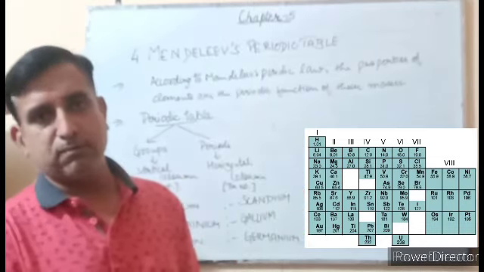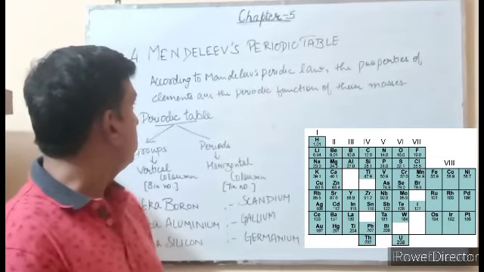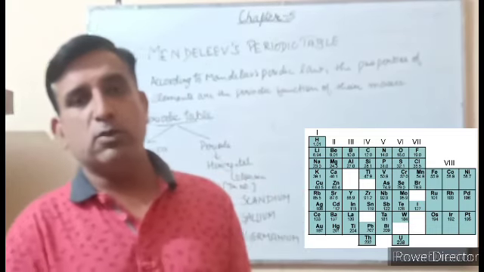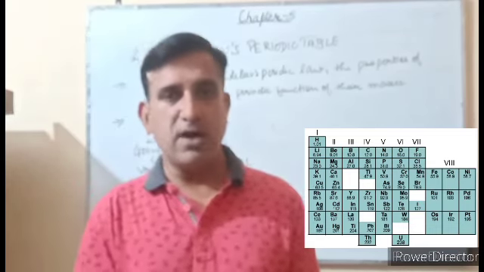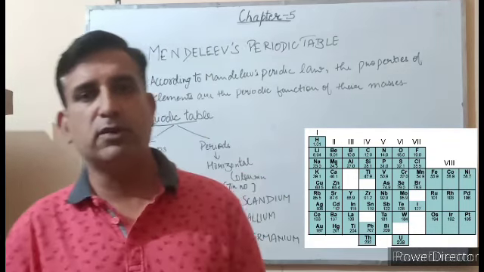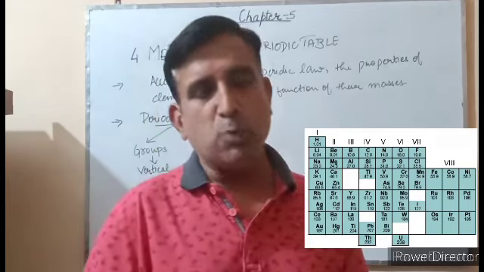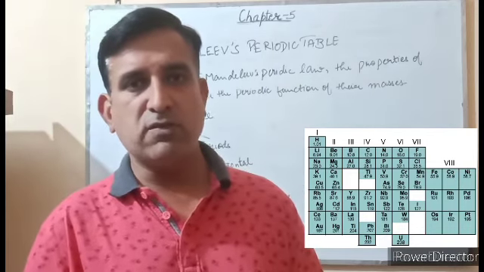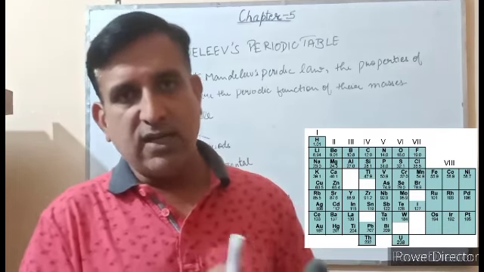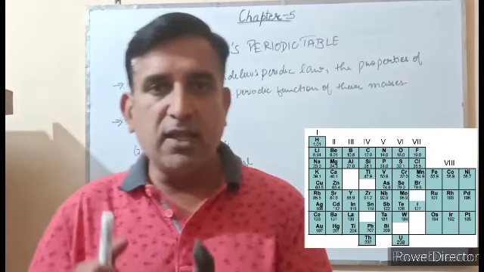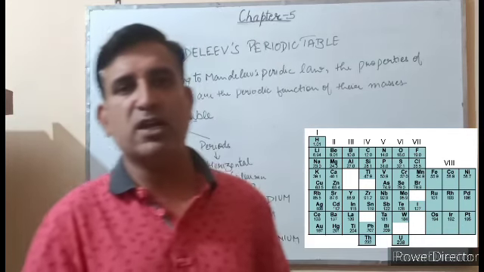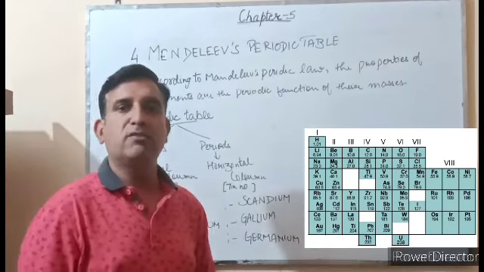According to Mendeleev's classification of elements, when elements are arranged on the basis of increasing atomic mass, the elements with similar properties repeat themselves after a fixed interval. On this observation only, that when elements are arranged on the basis of increasing atomic mass, the elements with similar properties repeat themselves after a fixed interval, Mendeleev gave his periodic law, which was known as Mendeleev's periodic law.